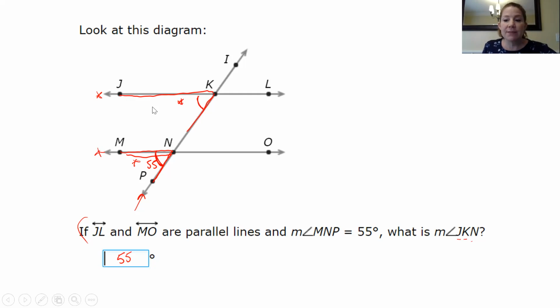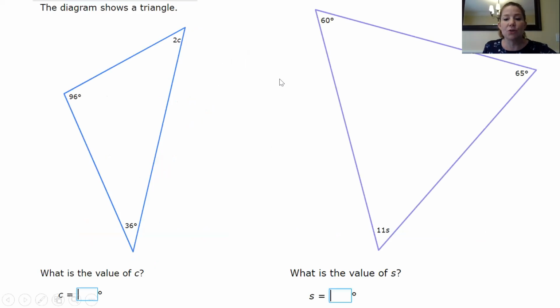All right, so not only transversals and alternate interior and corresponding angles, you're also going to deal with triangles. We know that the sum of the three angles of a triangle is always 180 degrees. It wants us to tell what is the value of C. So we're going to take the three angles and add them together. So we have 96 plus 36 plus 2C equals 180.